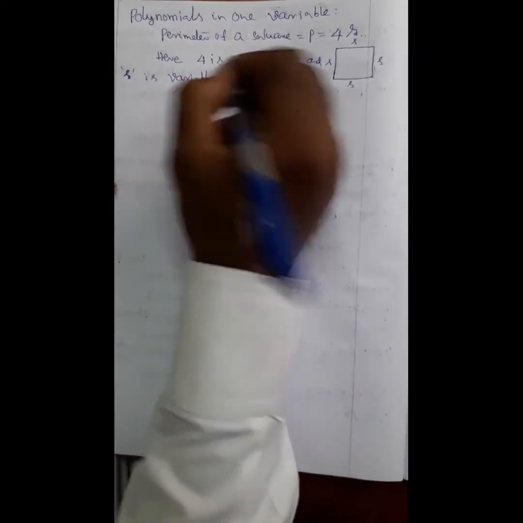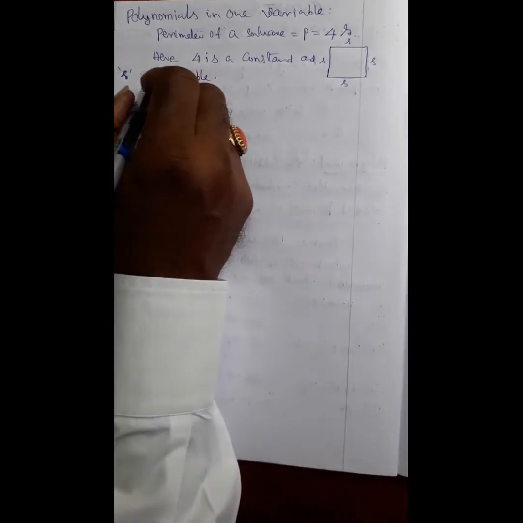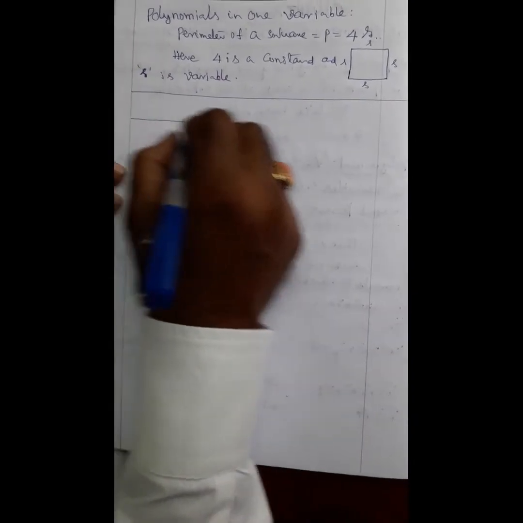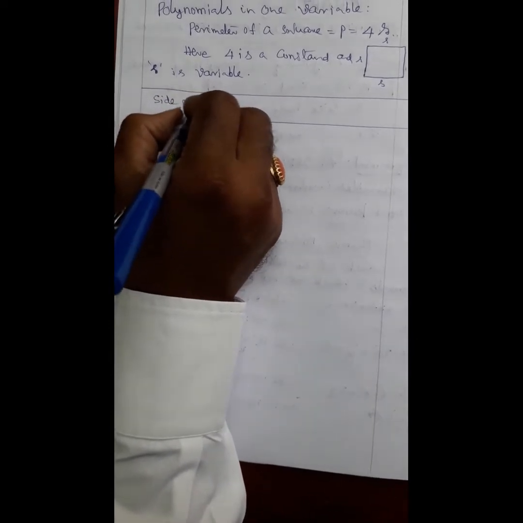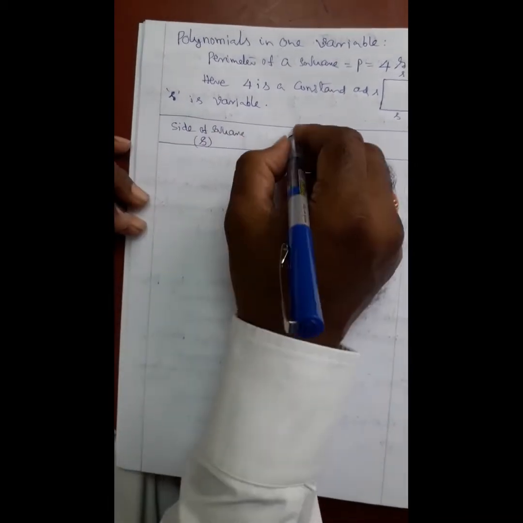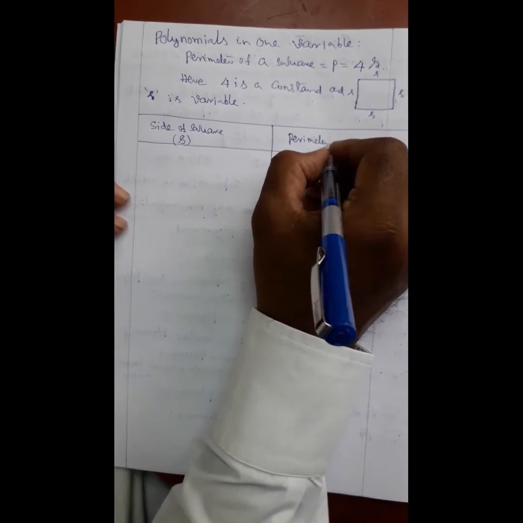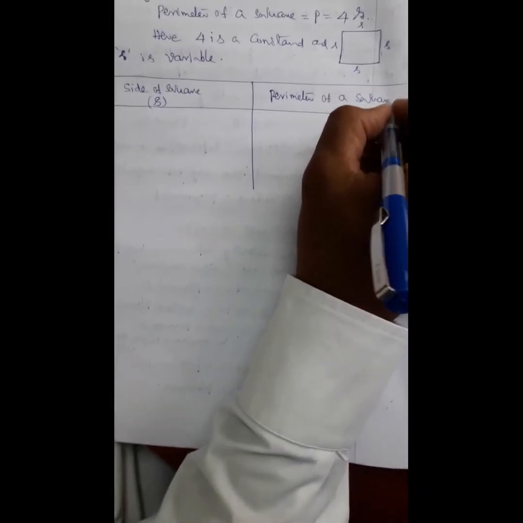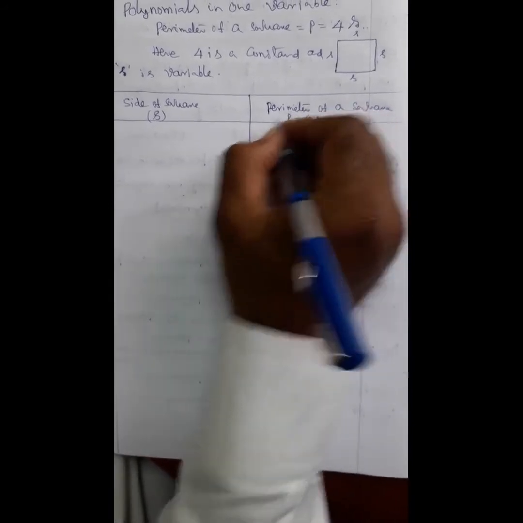By observing the following table, now we have to write one table to study this. Draw a table like this. Side of square, that is S. Perimeter of a square, 4S, P is equal to 4S.